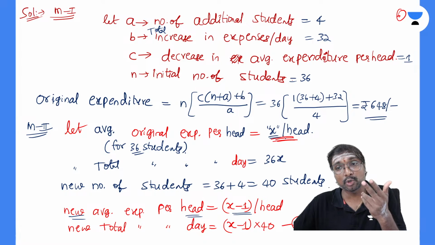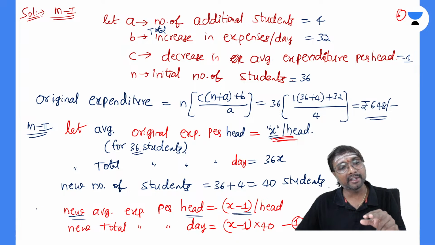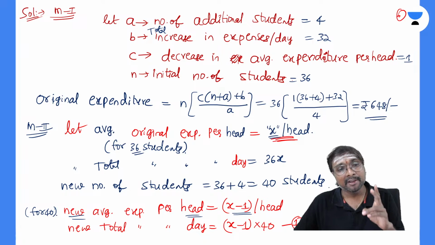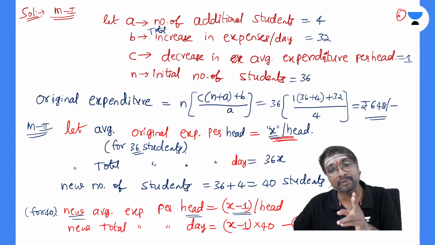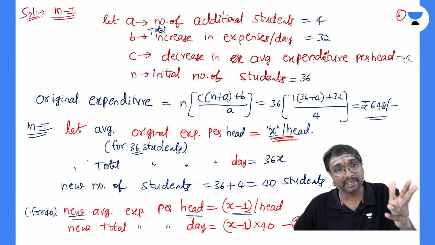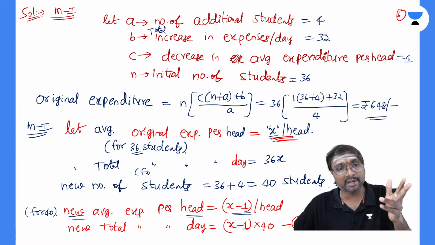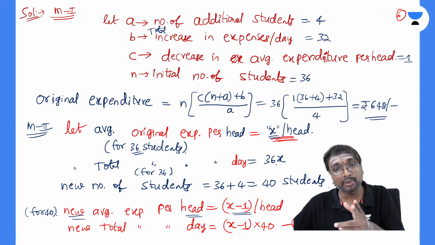Originally for 36 students, the average expenditure was x per head. And now for 40 students, the new average expenditure will be x minus 1 per head. For 36 students, what was the total expenditure?